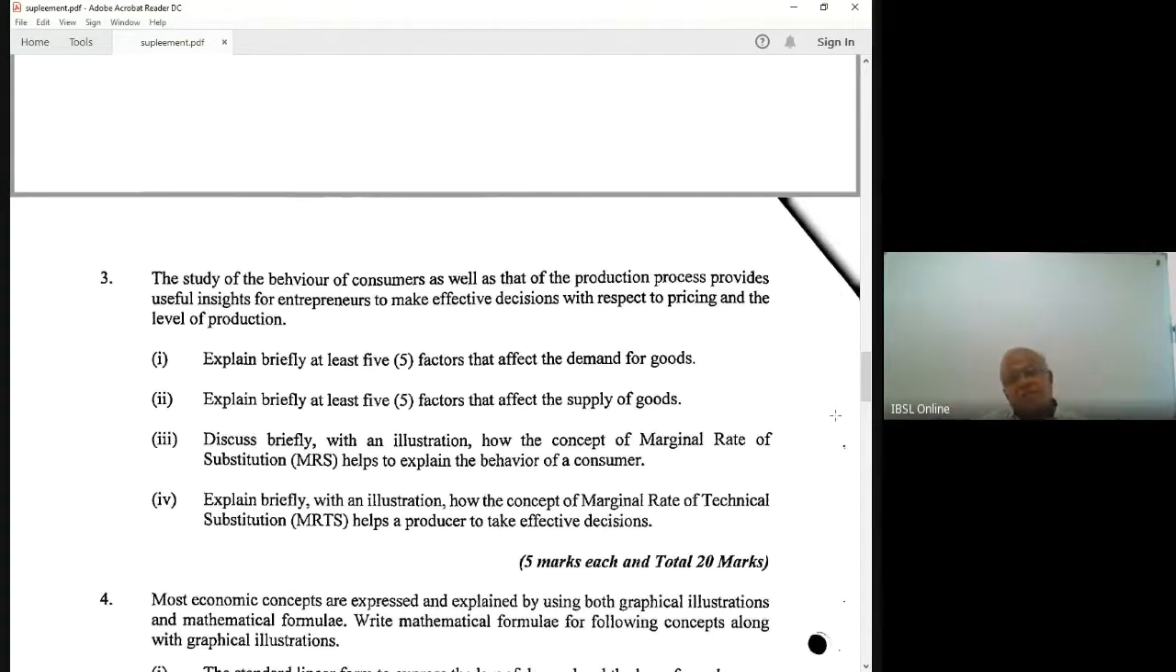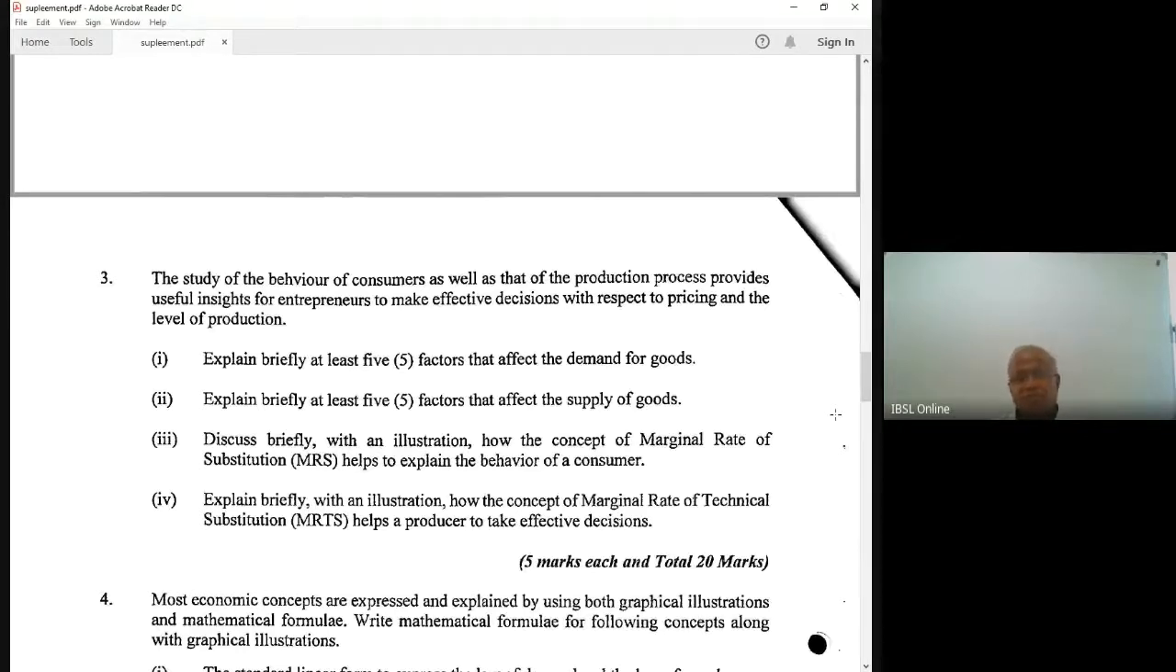The study of the behavior of consumers as well as that of the production process provides useful insight for entrepreneurs to make effective decisions. Explain briefly at least 5 factors that affect the demand for goods. Price of the good, prices of other goods, complements or substitutes, consumer's income, expected future price of the good. Today's demand depends on tomorrow's price. Maybe number of consumers. That is purely theory. You should be able to get full marks for that one.